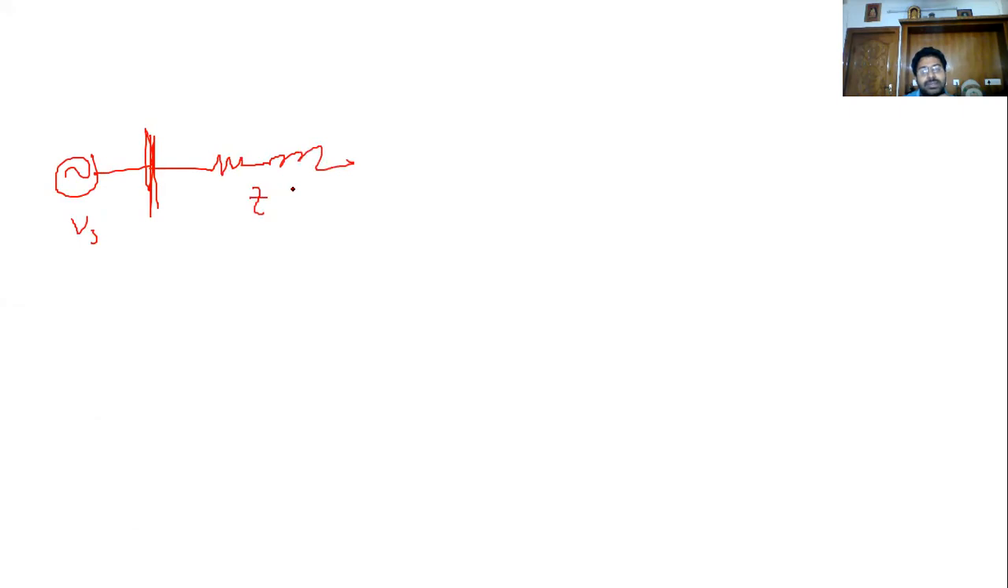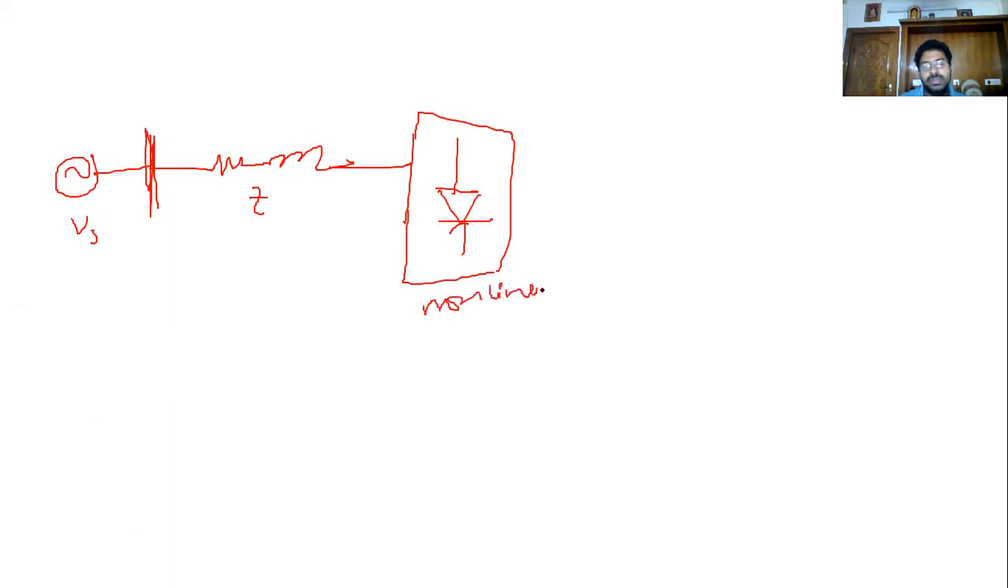This is impedance Z. This is the load, a non-linear load. You can assume it as a non-linear load. The symbol is like this.